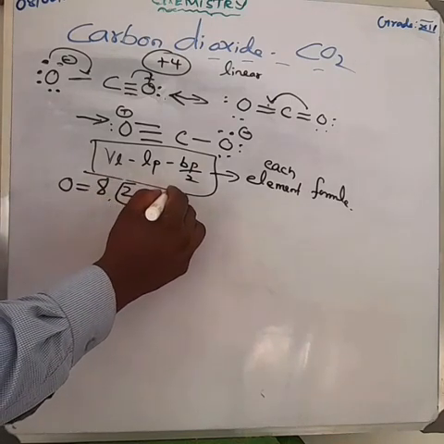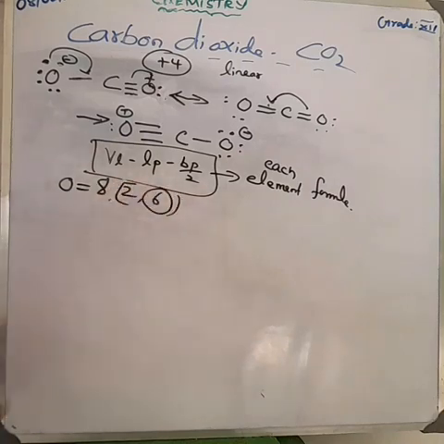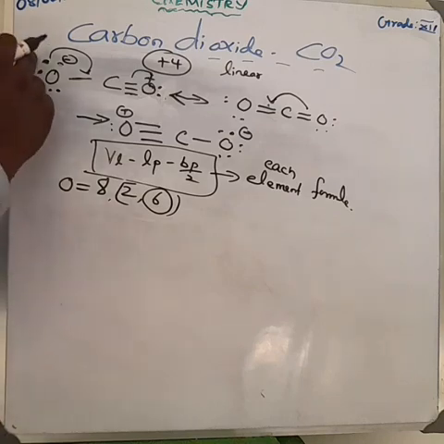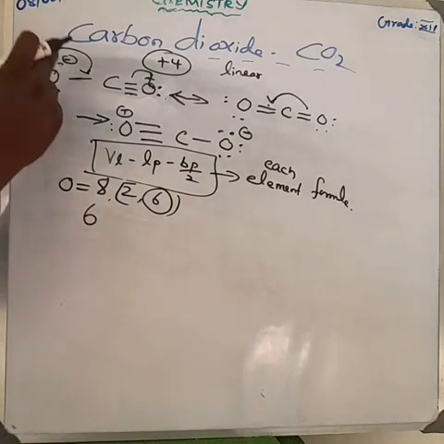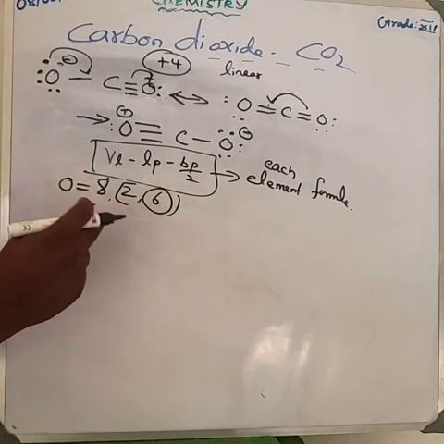The second shell can accommodate how many electrons? 6 electrons. So the valence electron is 6. Next, the lone pair of electrons. This oxygen is surrounded by how many electrons? 1, 2, 3, 4, 5, 6. So we write 6 for the lone pair of electrons, with a minus.